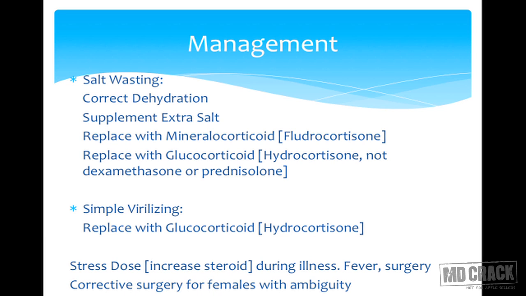Management of 21 hydroxylase deficiency. If the child comes very early with salt wasting, we are going to correct the dehydration. We are going to supplement him with extra salt. We are going to replenish the mineralocorticoids with fludrocortisone. The glucocorticoid deficiency will be replaced with hydrocortisone. Remember, in the pediatric age group, we are worried about the growth of the child, and dexamethasone and prednisolone are two steroids which hamper bone growth. So for replacement of these steroids, we prefer hydrocortisone over these drugs.